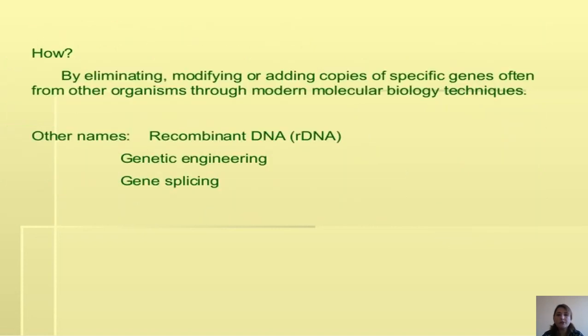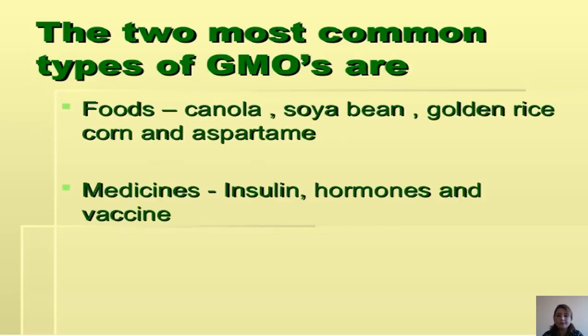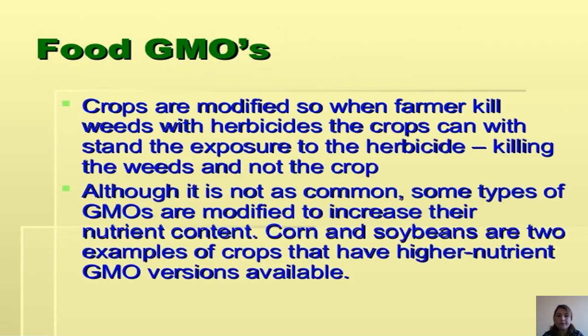And how is it done? By eliminating, modifying, or adding copies of specific genes, often from other organisms, through modern molecular biology techniques. There are two most common types of GMOs. Foods: canola, soybean, golden rice, corn, and aspartame. And medicines: insulin, hormones, and vaccines.